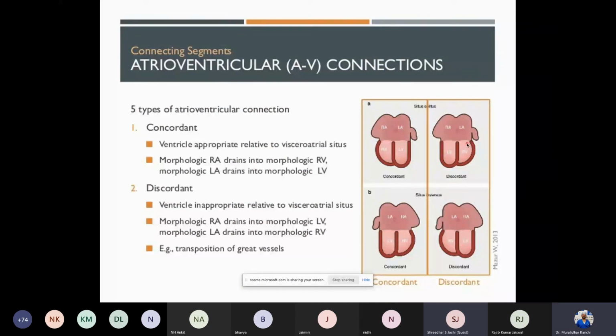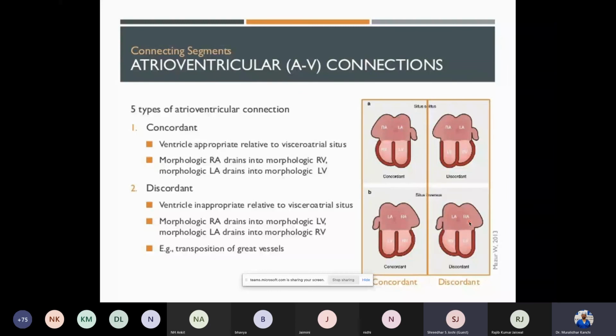Always remember, atrioventricular valves are the defining factors for the ventricle. If this is tricuspid, this will always be the right ventricle. If this is mitral, then it will always be the left ventricle. The ventricles follow the AV valves. The second one is the discordant one, like we discussed already, but along with some amount of situs inversus.